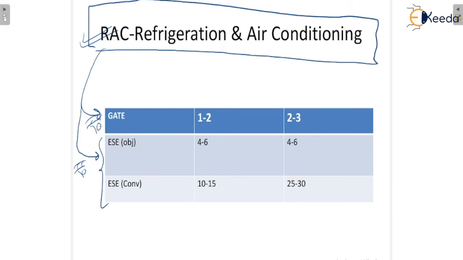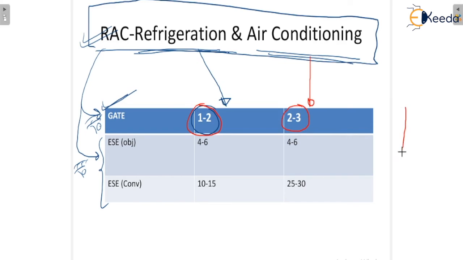So as per the GATE examination and the engineering services examination, what is the weightage of refrigeration and air conditioning? As per GATE, from refrigeration the examiner can ask 1 to 2 marks, and from air conditioning 2 to 3 marks every year.